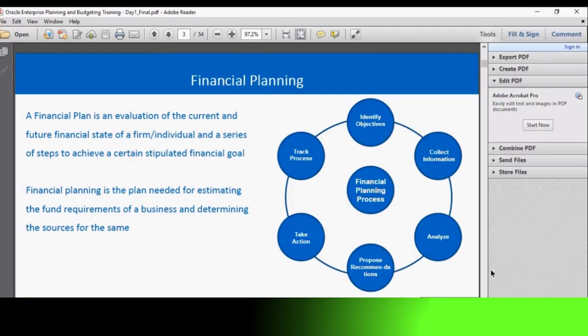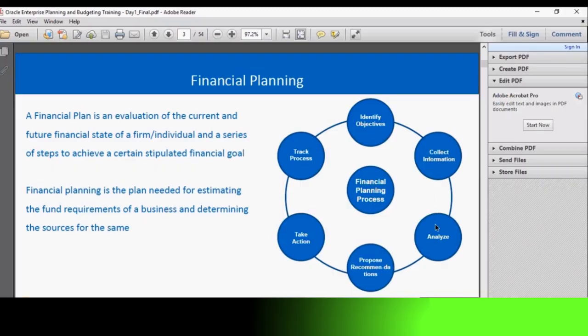So there is a specific process to follow to execute a successful financial process. First of all, we need to identify the objectives of the organization, like where to invest and what to invest, where to spend, etc. Then, once the objectives are set, we need to collect the necessary information to implement those objectives. Collecting all the necessary and full-fledged information is crucial for a successful outcome.